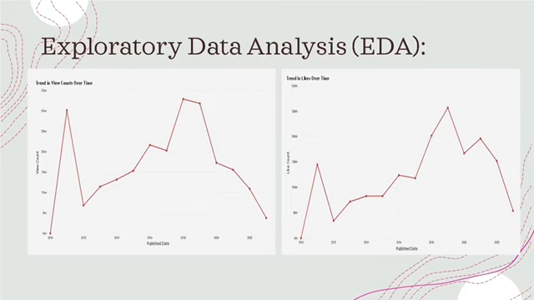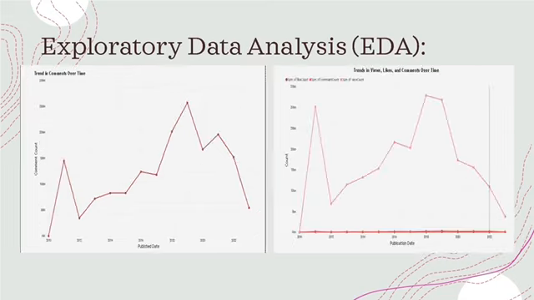On the other hand, this line chart shows the trend in likes over time, which shows that the highest rate of likes is in 2019. Here is also the line chart for the trend in comments over time, which explains that the highest rate of comments was in the year 2019. On the other hand, here I combined the 3 together as shown, which definitely shows us the same result.